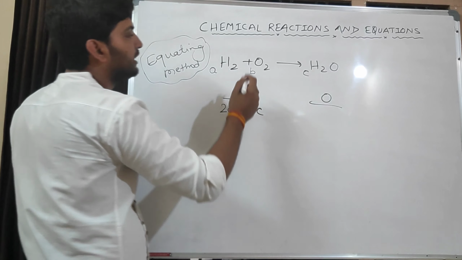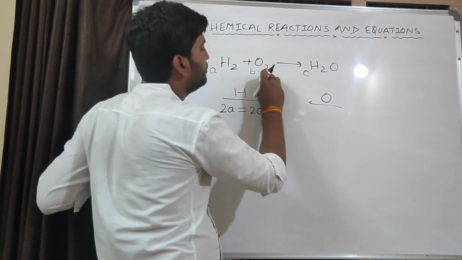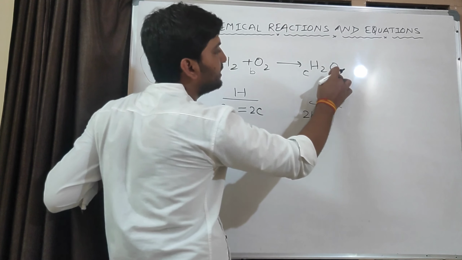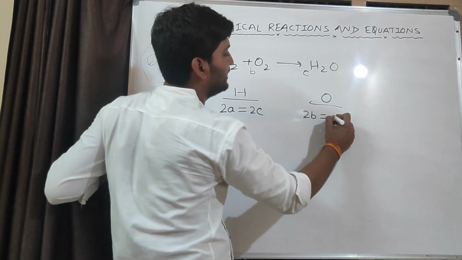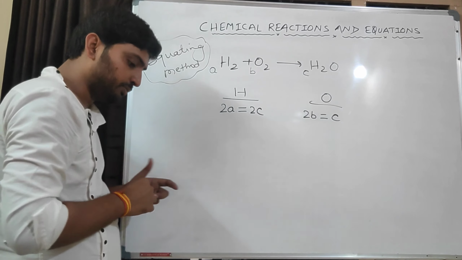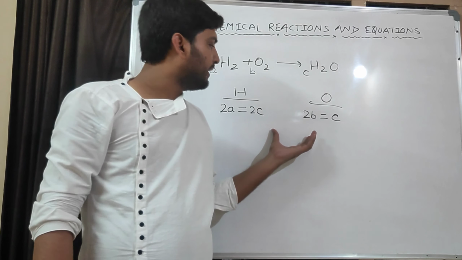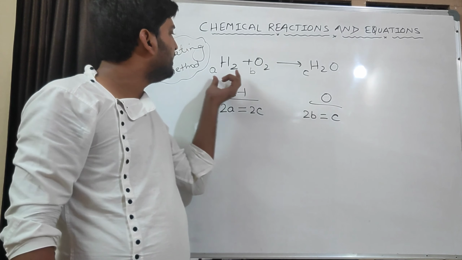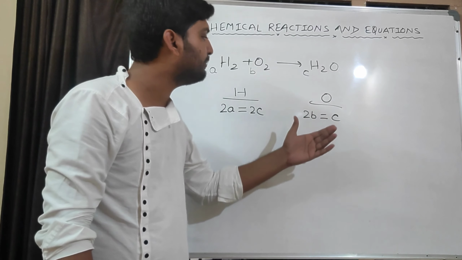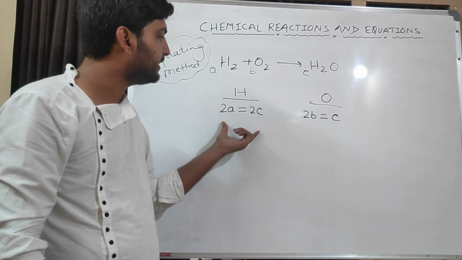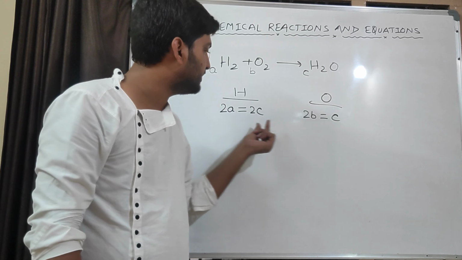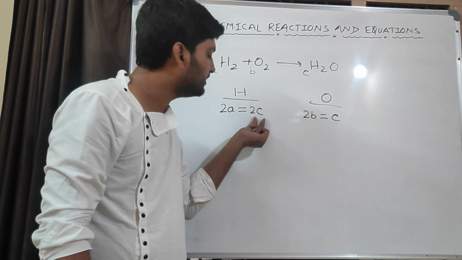Now for oxygen, how many atoms are there in the reactant? 2 into B, 2B, and here 1 into C, C. Now what do we have to do from this? We take the letter which is repeating the most number of times. How many reactions are there? We have 2 reactions here. In both the reactions, which is repeating? C. In this reaction, C is there.